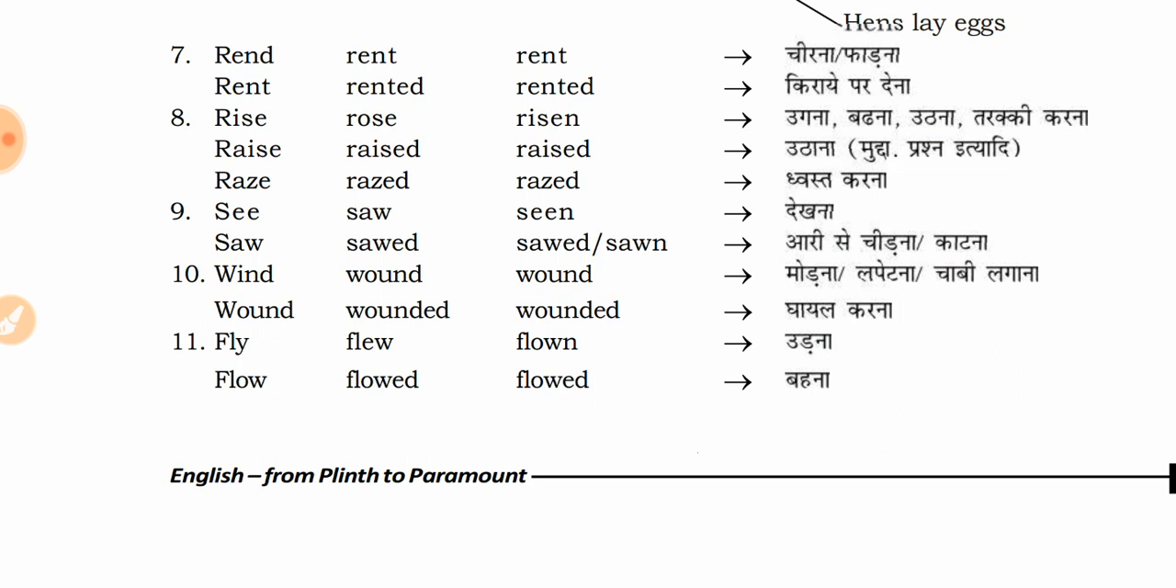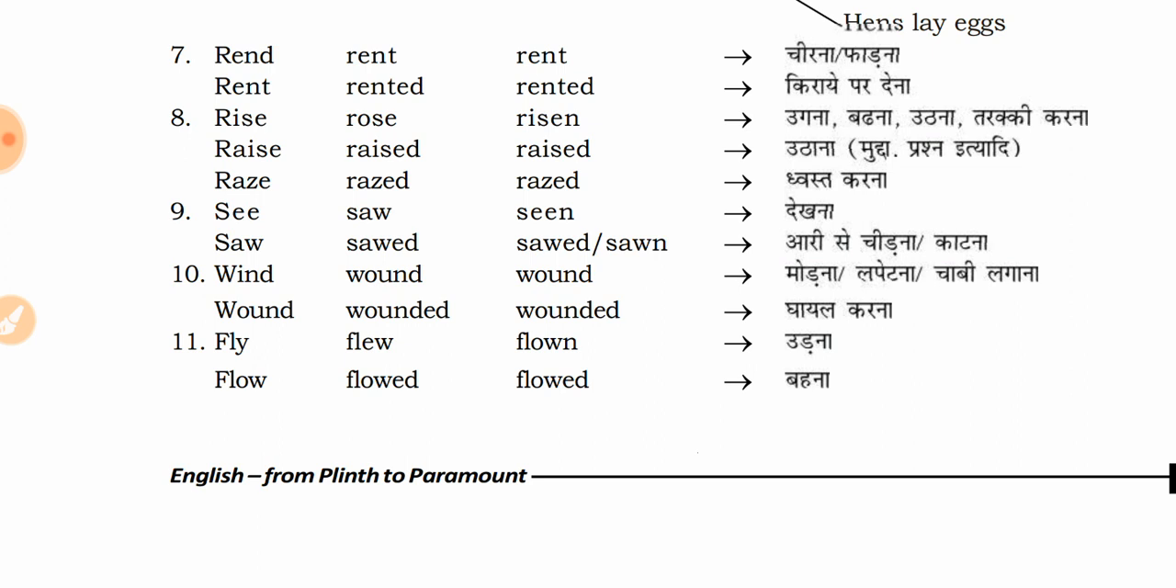But for saw, which in present form means ari se chidna or katna. Like you have seen the chainsaw, which is used to cut wood or trees. The saw in that is this one. So the past for saw is sawed. It was sawed means it was cut by the chainsaw, something like that. So saw, sawed, and sawed, or sawn. So confusing.